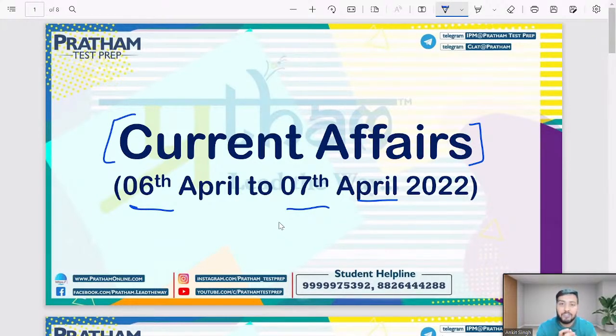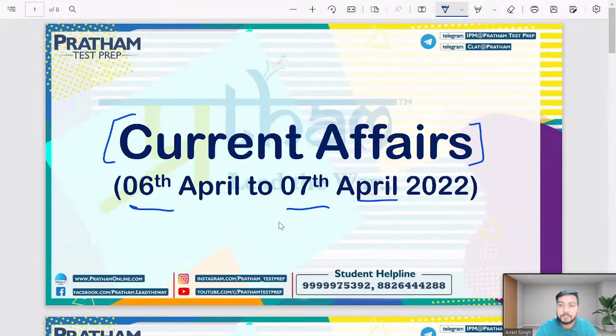In the last session also I discussed that current affairs play a major role. As soon as current affairs questions come, if you are able to solve them, then definitely you are going to score good marks, and this is the make-or-break section of any exam. Besides that, if you read current affairs, it is very beneficial because you can take part in any of the general discussions going on around society. So let's get started for today's session.